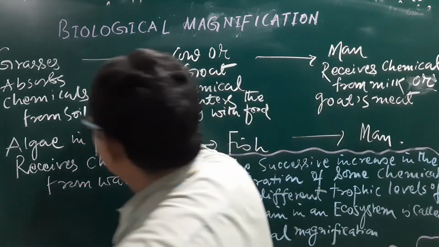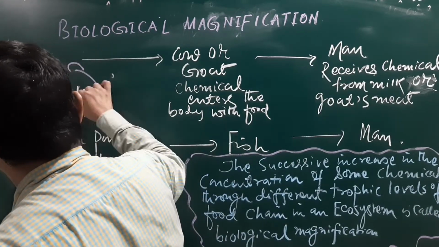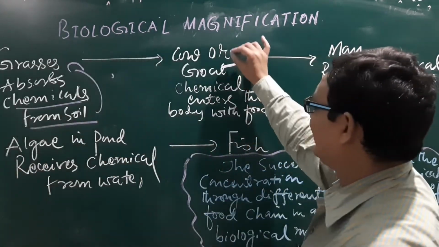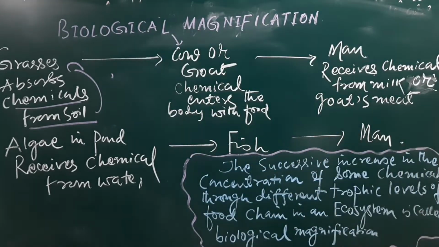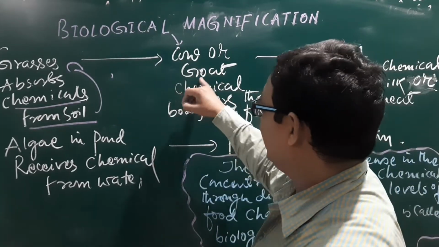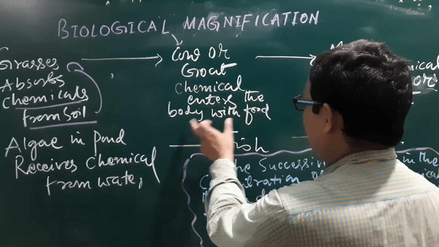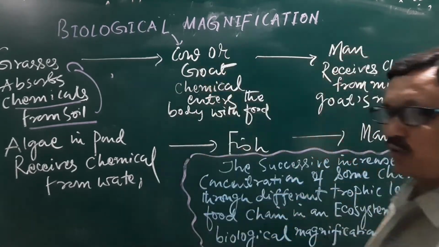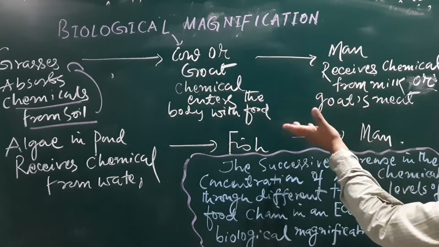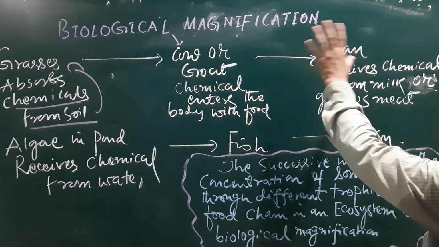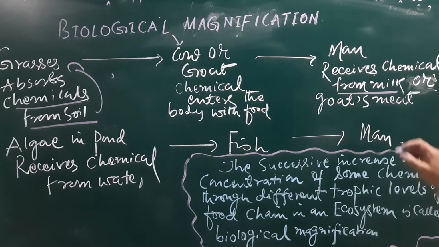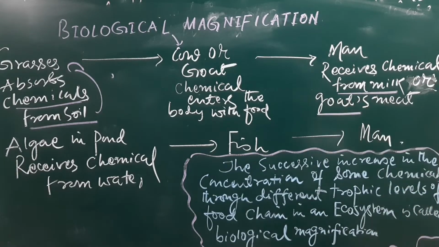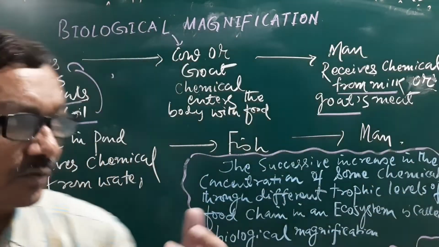And when they absorb chemicals from the soil, what will happen? That will come to the next trophic level, the consumers. The herbivores will get the chemicals, which enter the body within these herbivores. And from the herbivores, if we feed on them, like we get milk from the cow, we may also get meat from the goat, then what will happen?